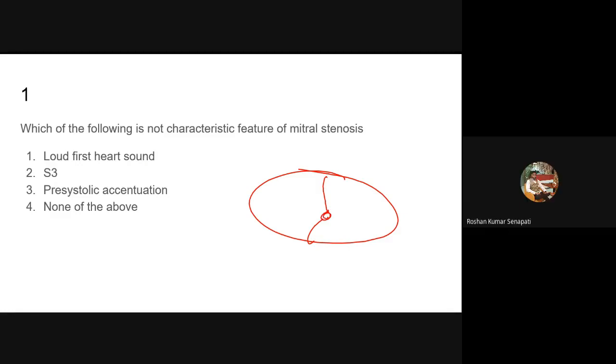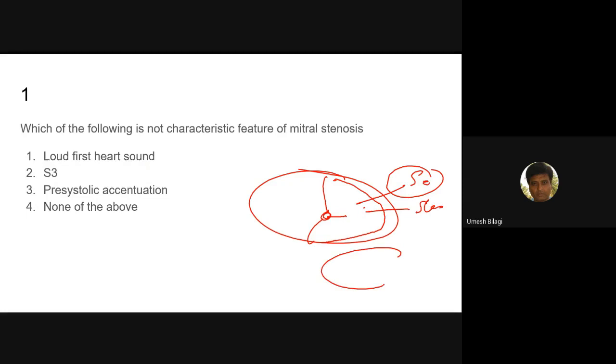S3 can also occur in acute LVF, but that is different; we'll come to that later. So filling of the ventricle is deficient here, and the left ventricle fills slowly compared to normal. You got my point.